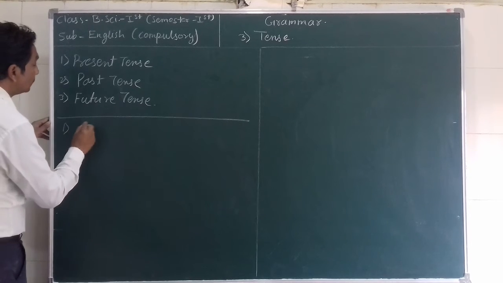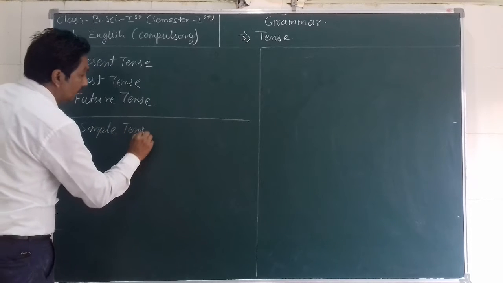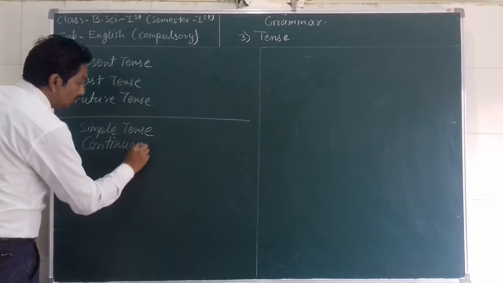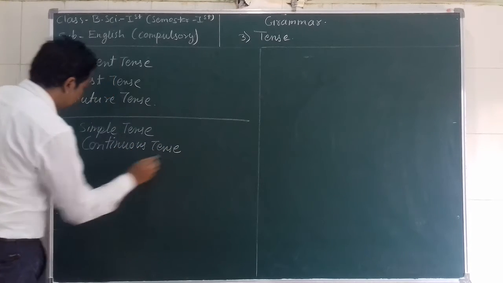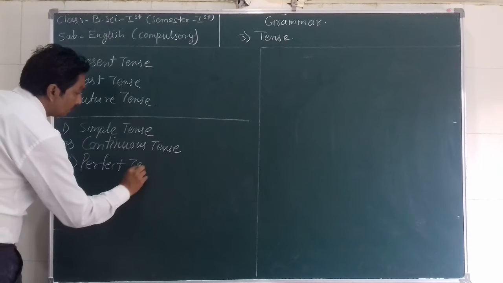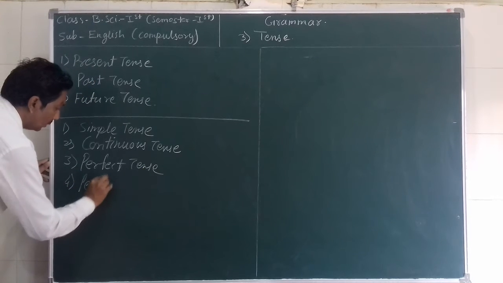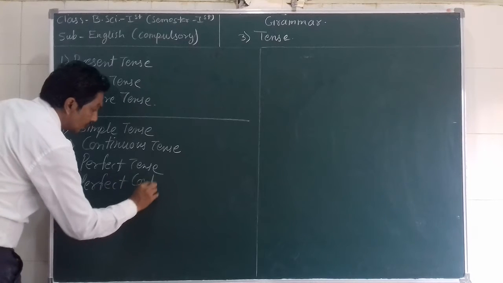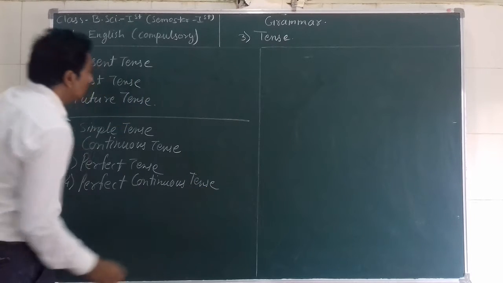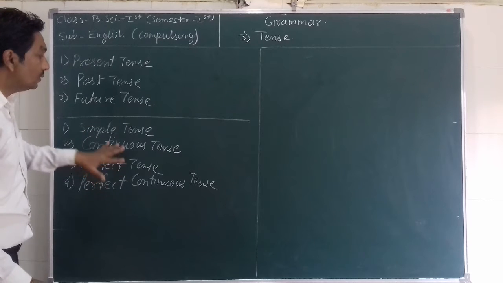For example, simple tense, continuous tense, perfect tense, perfect continuous tense. So these three main tenses are divided into these four subtenses.